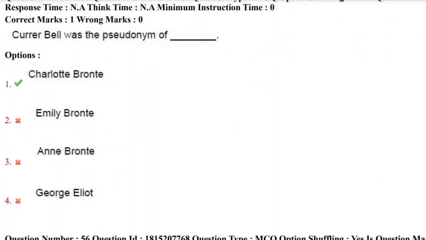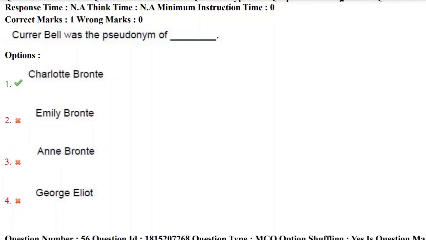Currer Bell was the pseudonym of... yes, obviously it is Charlotte Bronte. Here I am giving you a trick to remember the pseudonyms. Pseudonym is nothing but pen name. Charlotte Bronte, Emily Bronte, Anne Bronte: these three were called the Bronte sisters, and they all are writers. Charlotte Bronte, Currer Bell; Emily Bronte, Ellis Bell; Anne Bronte, Acton Bell. These all are the pseudonyms of the three sisters.